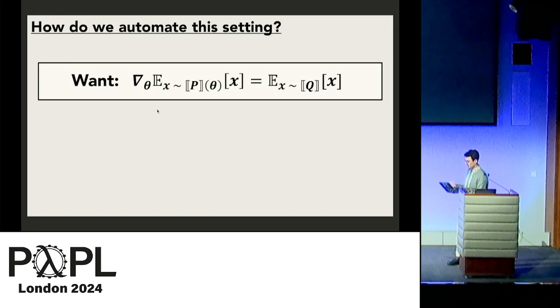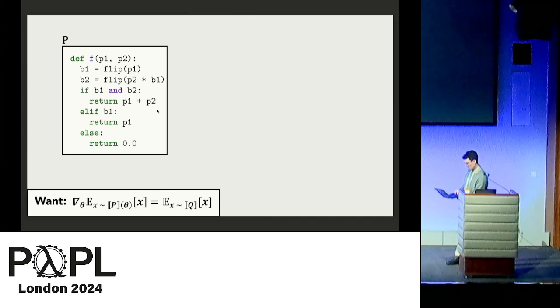If we step back, the things that we want to automate fall out of the equation for unbiased estimators of the gradient. We want to be able to automate the construction of a probabilistic program Q whose expected value over its denotation satisfies the equation. Here's an example program. Note that while this program just defines a sampler over its return value, we are thinking about the expected value of the denotation of this program, which is the argument of the differentiation operator on the left-hand side of the equation. But it's a program, it's a structured object. We want to come up with some sequence of steps to reduce a Q. How do we proceed?